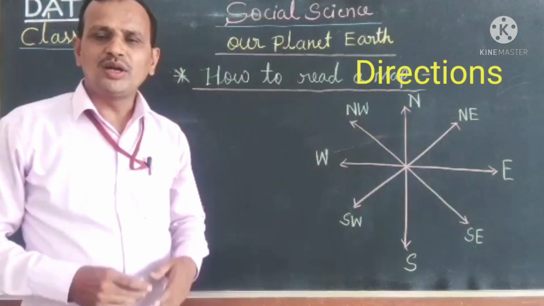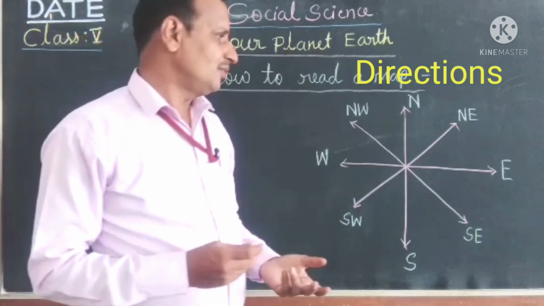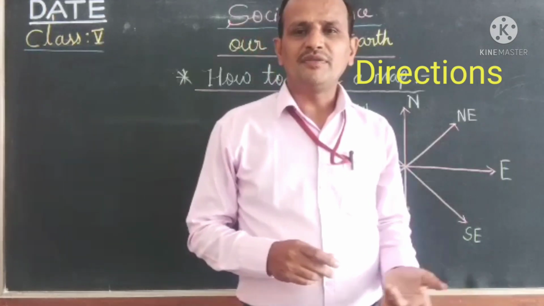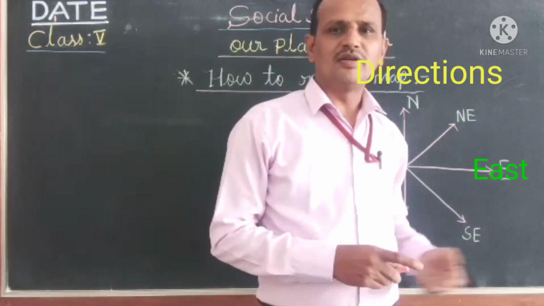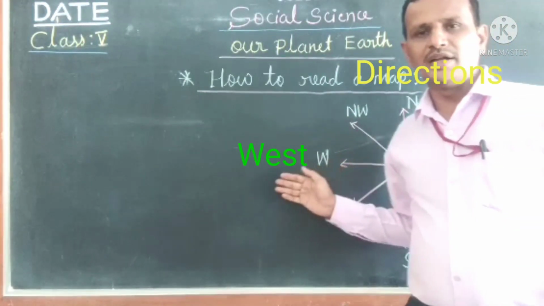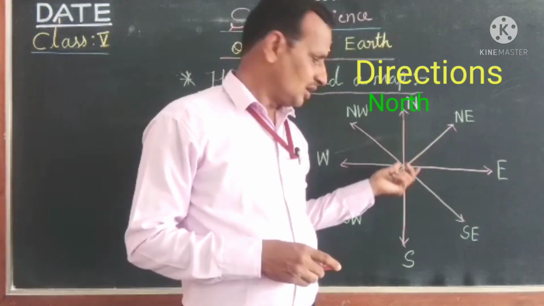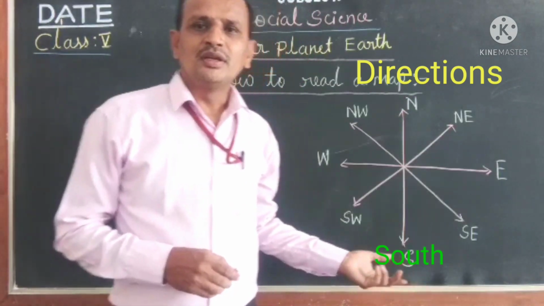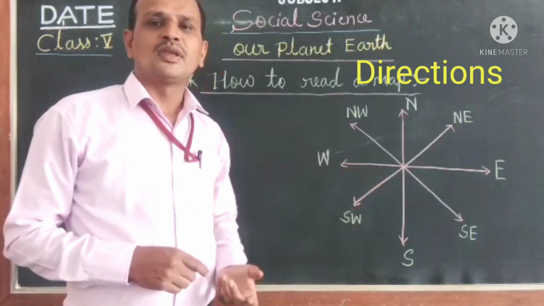If we want to find the main 4 directions on the map, then we have to stand like this, and our left hand is pointing to the east direction, and our right hand is pointing to the west direction, and our top is the north direction, and towards the bottom is the south direction. In this way you can find the direction on the map.